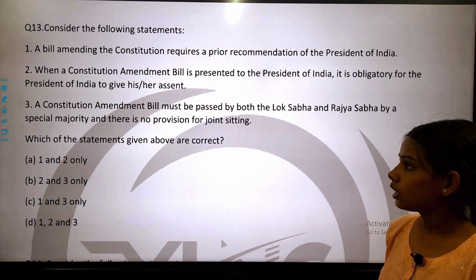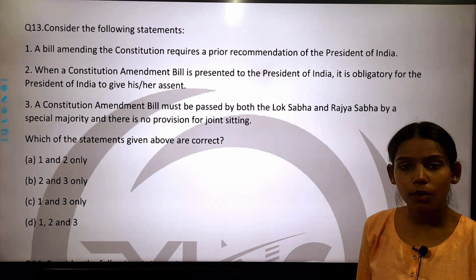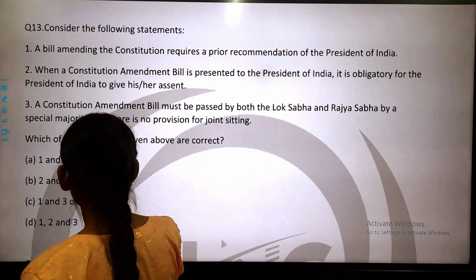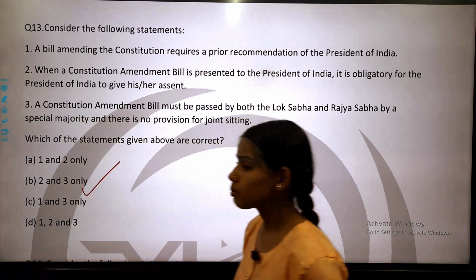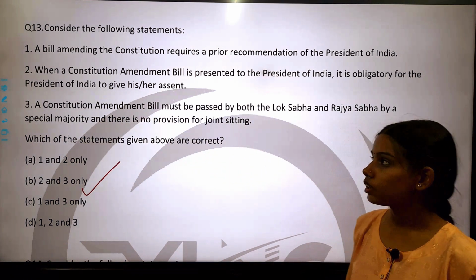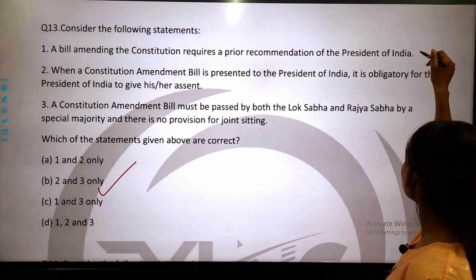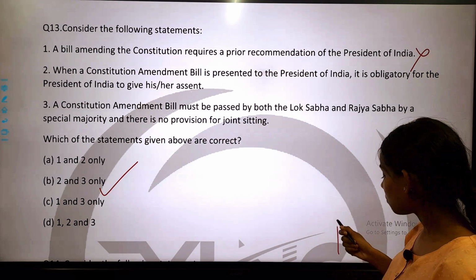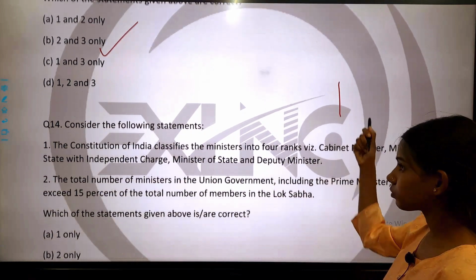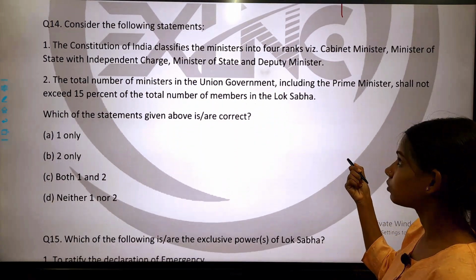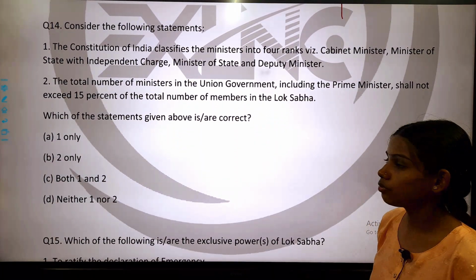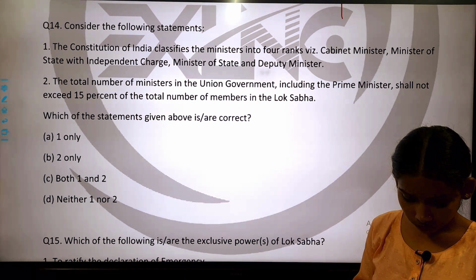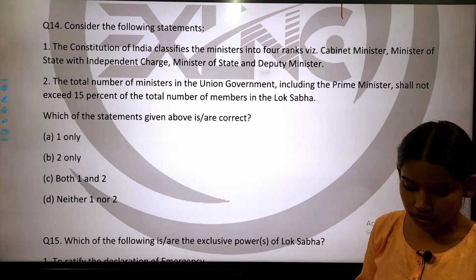So students, the correct answer of this question is option B, that statements 2 and 3 are correct, but statement 1 is not correct. This statement is wrong. Now come to the next question. Question number 14. Consider the following statements.